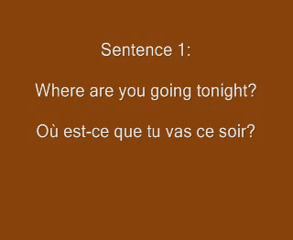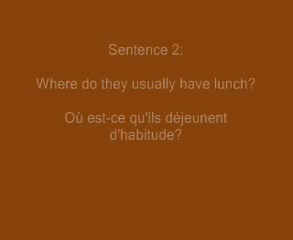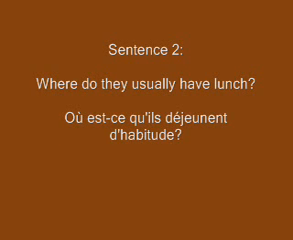Again, où plus est-ce que plus tu as the subject, and then va as the verb, and the remaining of the sentence. Now, the sentence number 2 was, where do they usually have lunch? Using the expression est-ce que, it will be, où est-ce qu'ils déjeunent d'habitude?